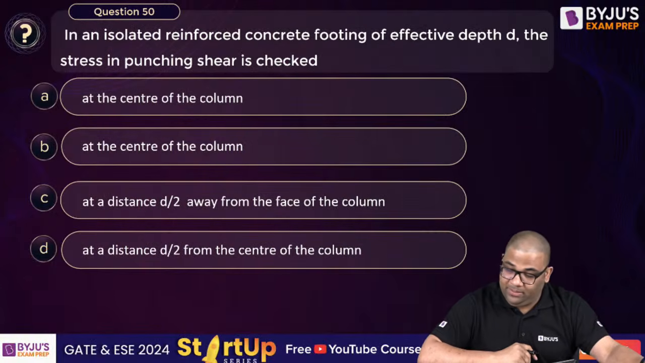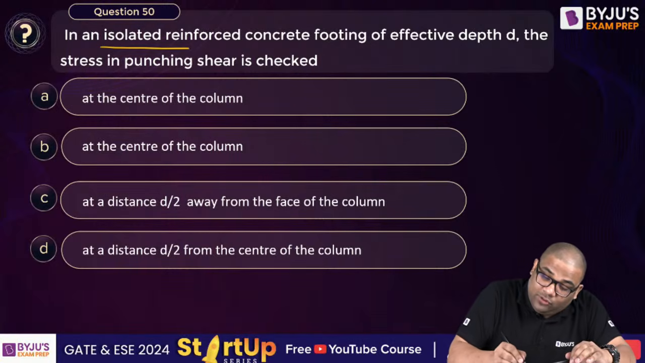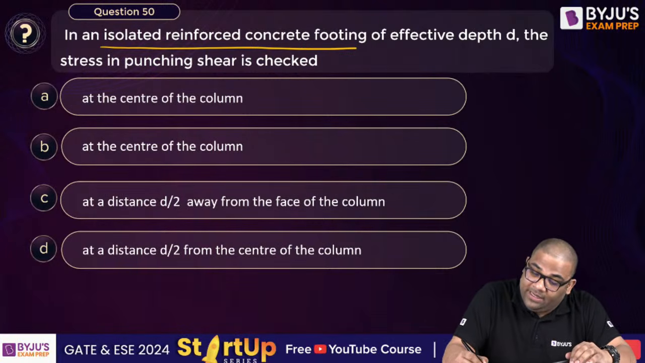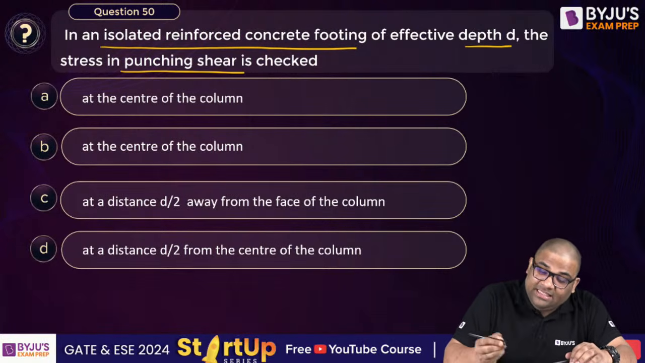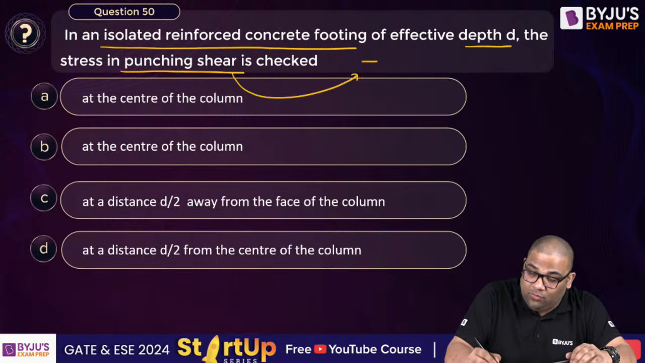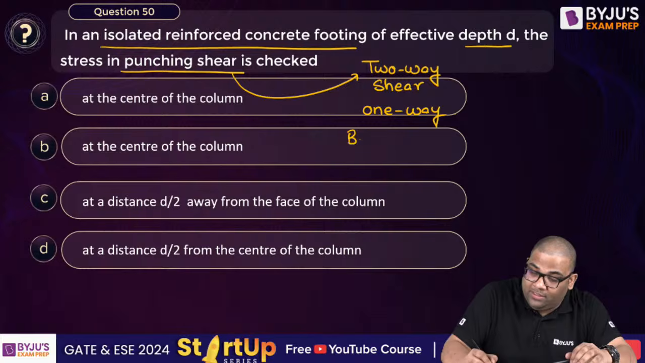Okay. 50th question. In an isolated reinforced concrete footing of effective depth d, the punching shear is checked where? Punching shear is also two-way shear. So there are three things. There is one-way shear, there is two-way shear, and there is bending moment. So two-way shear, where do we check?